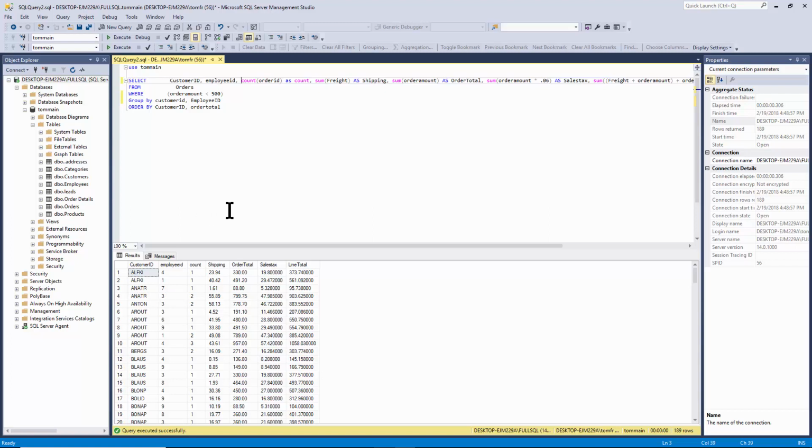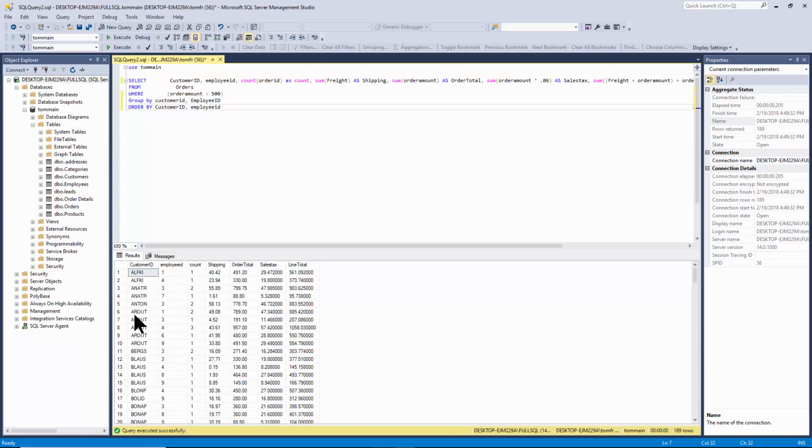In fact, let's go ahead and order that by the employee ID. So on the order by statement, I'll use the employee ID there as well. So now it'll sort it by customer ID first, and then by employee ID, and then we don't need the last sort field over there. I'm going to go ahead and execute that. Yeah, see, that makes more sense. Now I have ALFKI for employee 1. They have their totals, and employee 4.